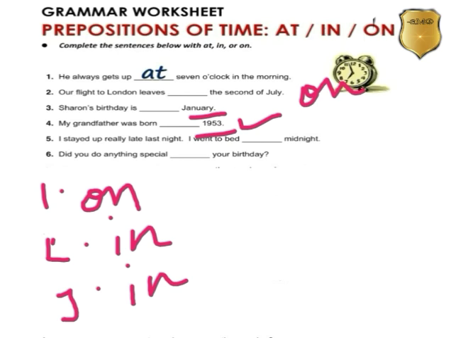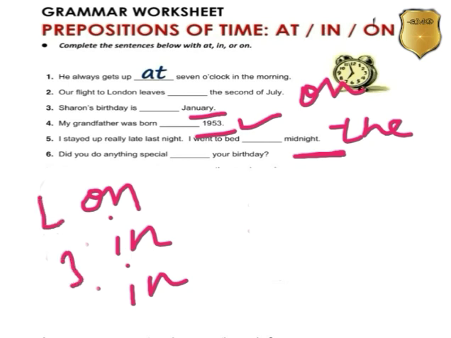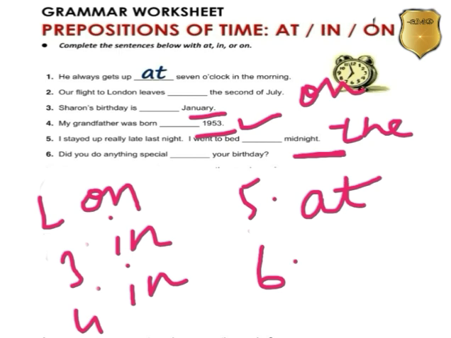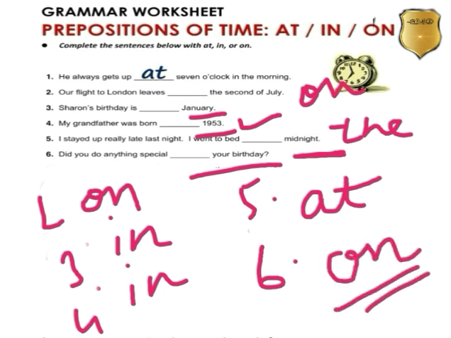I stayed up really late last night. I went to bed dash midnight. Midnight is a part of the day. Now remember, it's without "the". So that's why we will use "at midnight". If "the" were there, the midnight, then "in" the midnight. Sixth, did you do anything special dash your birthday? Your birthday means a special day. So for a special day, we have to use the preposition "on". Clear?